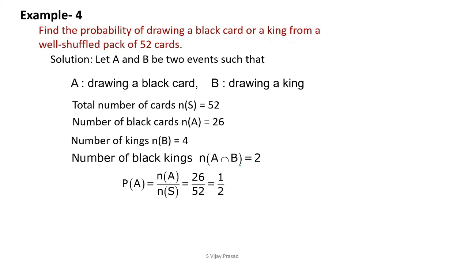Now the probability of getting a black card. First one, the probability of getting a black card. There are 26 cards, so 26 by 52, which is equal to 1 by 2, is the probability of getting only a black card. Probability of getting a king is n of B divided by n of S. There are 4 kings, so the probability of getting a king from the 52 cards is 4 by 52, which is 1 by 13.